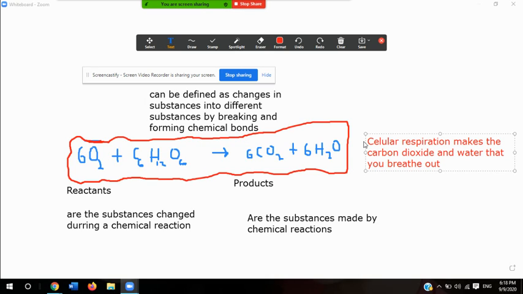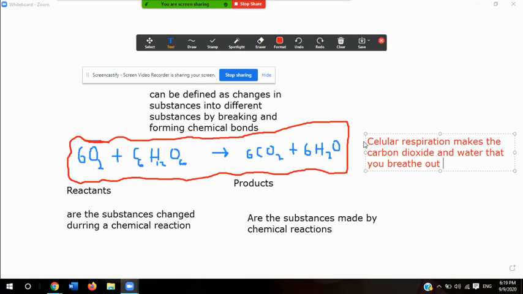It says, but for carbon dioxide and water to be made, bonds must be broken in the reactants and bonds must be formed in the products. It asks what causes bonds in oxygen and glucose molecules to break, and what happens when new bonds form in carbon dioxide. So, ladies and gentlemen, we're going to talk about energy.